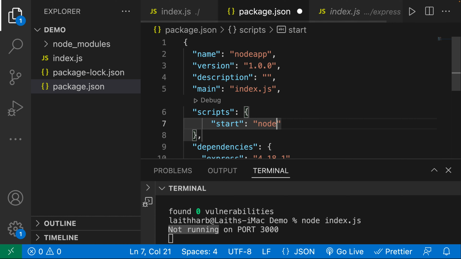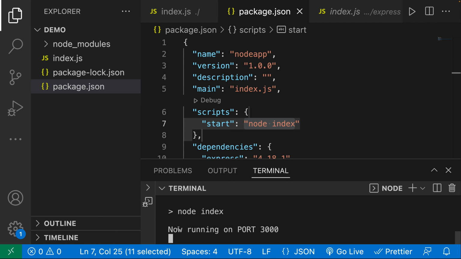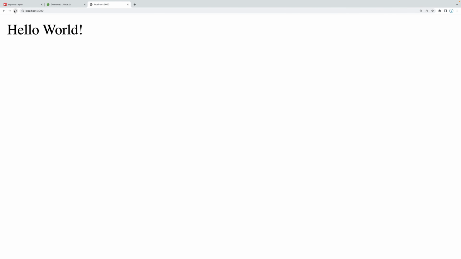I'm going to say node index like so. So now anytime that I run npm run start, which is this script here, it's going to run node index. So now you can see here now running on port 3000, and we still get our app running.